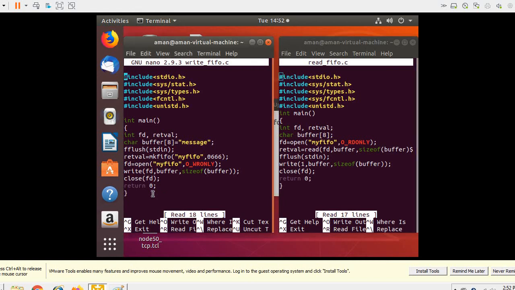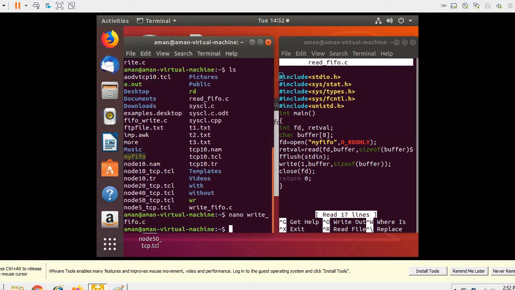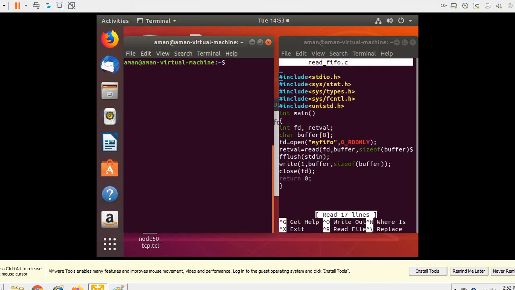So in this terminal we will be exiting. So here I have exit. My file name was write_FIFO, so I'll be compiling the file. You'll be doing that with the help of the GCC compiler.